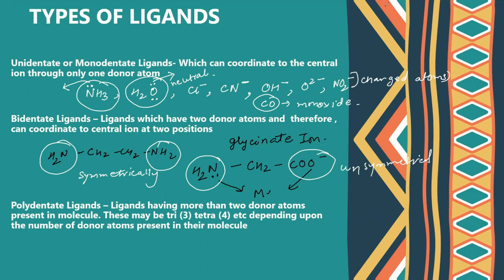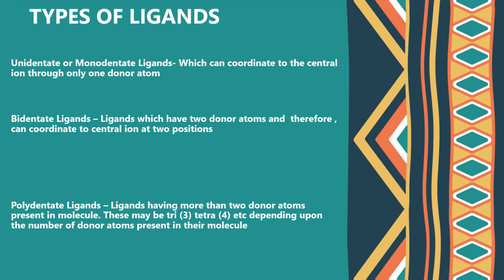Okay. So next, third category, we have polyatomic or polydentate ligands. So ligands having more than 2 donor atoms present in a molecule. So in a single molecule, they will have more than 2 donating sites. These may be tri, tetra, penta, hexa, depending upon the number of donor atoms present in their molecule. So just remember one thing, the other name for polydentate is multidentate.